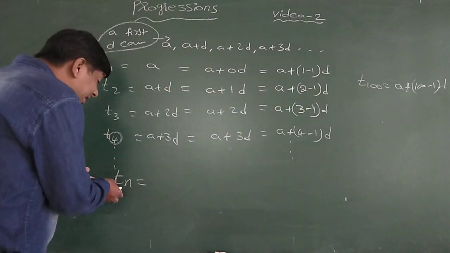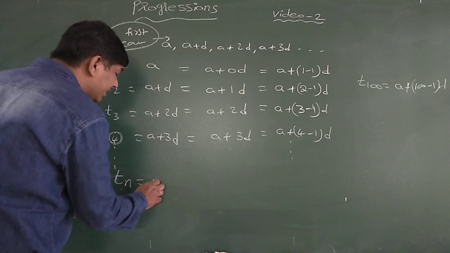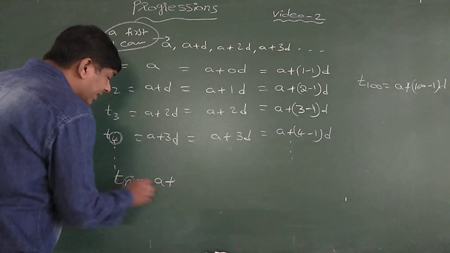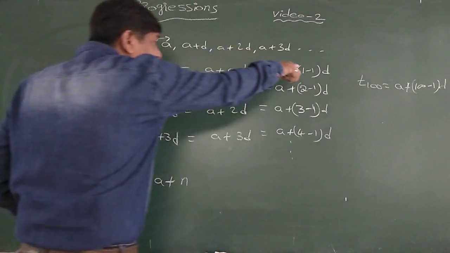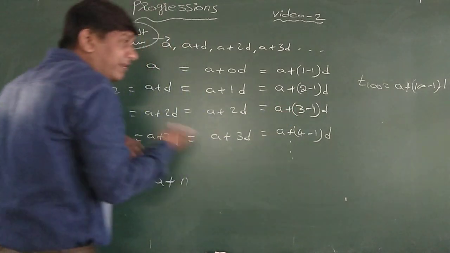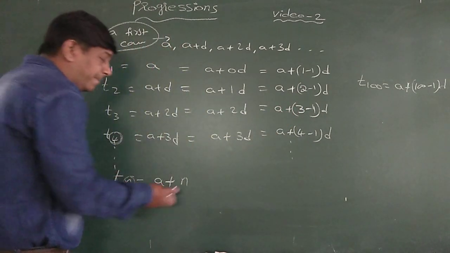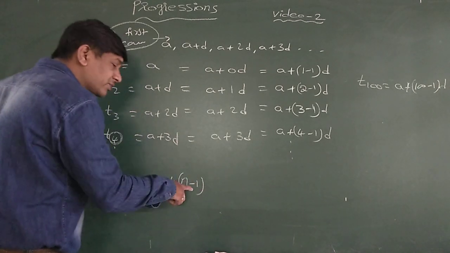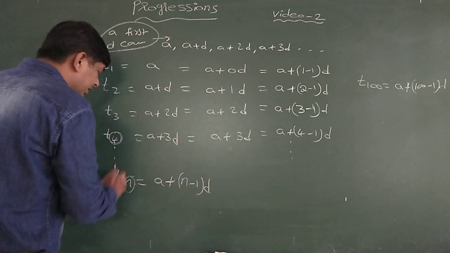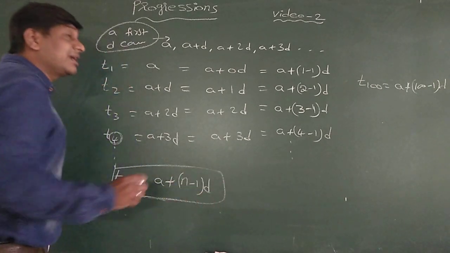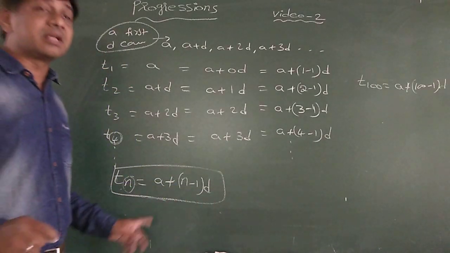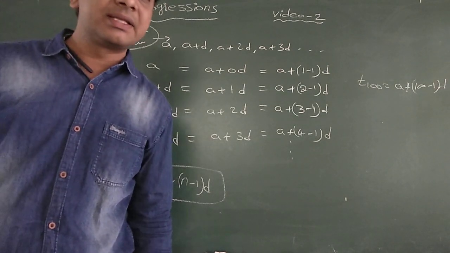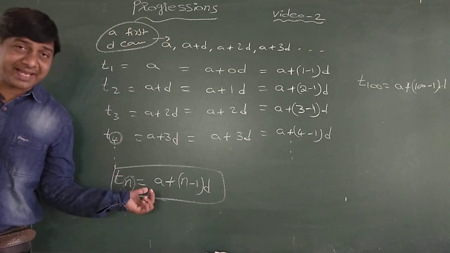In the same way, nth term is equal to A plus n minus 1 into D, since 1 is subtracted from every term number. This is called the general term or nth term of an AP. Is it clear?